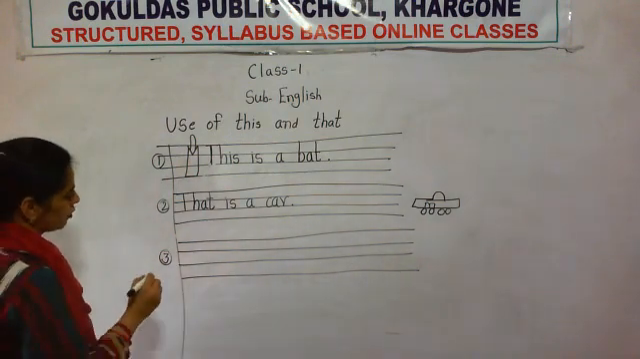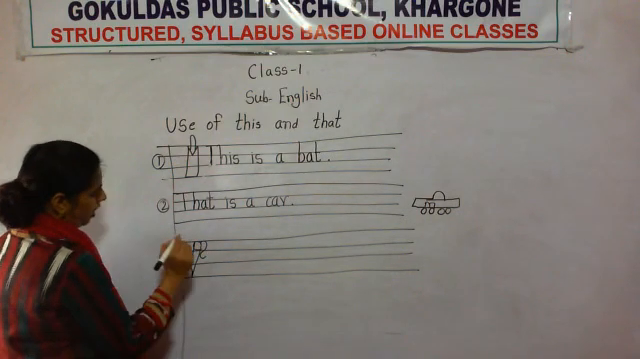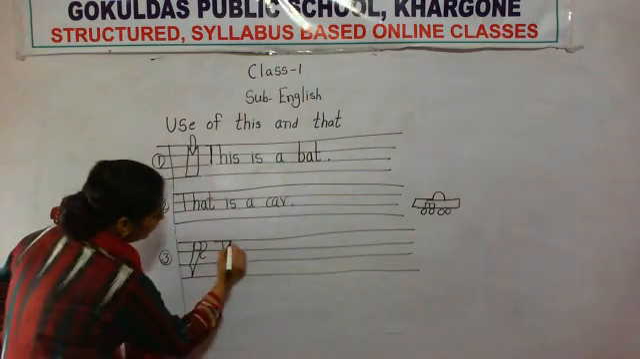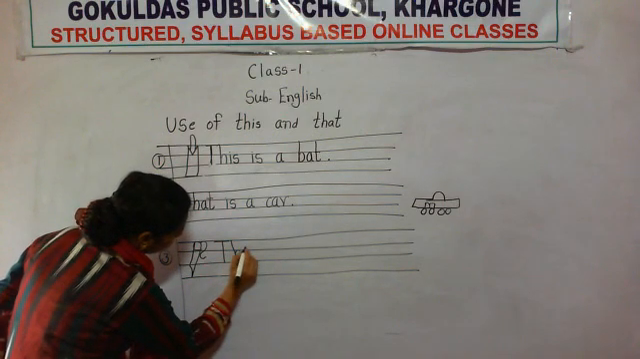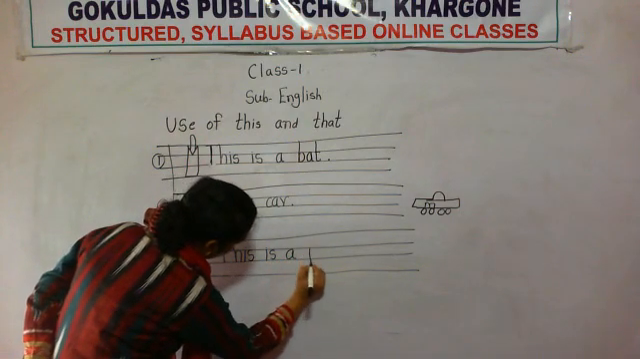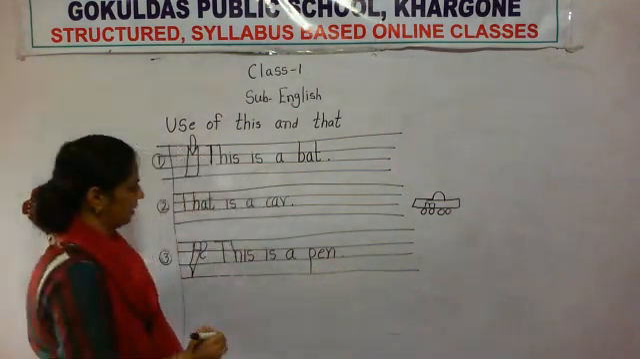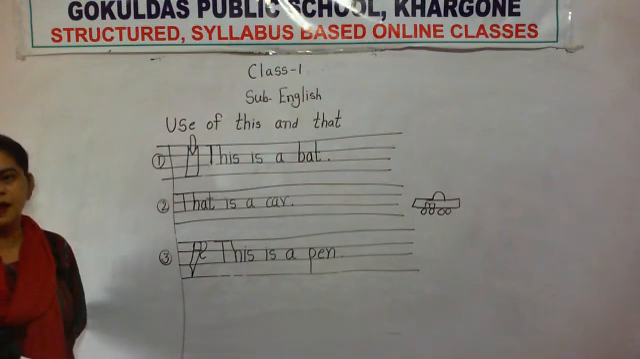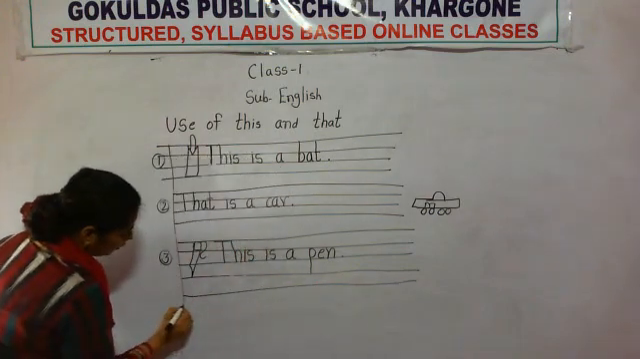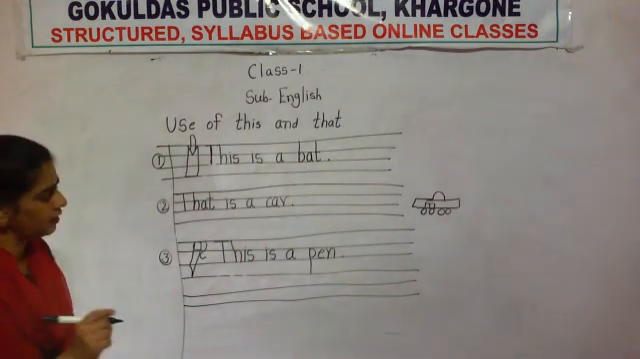Now number 3. What will I draw? I am going to draw a pen here. Because this pen is nearby me, what will I write? This, T-H-I-S, this is a pen. How many pens had I drawn on the board? Only one pen, so this is a pen. After that, number 4. Write number 4 in your notebook. And you have to skip one line when you change the number.